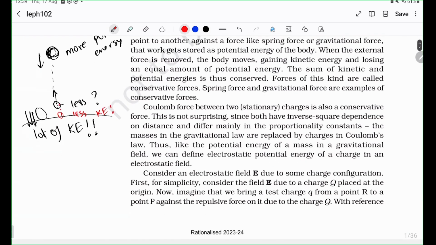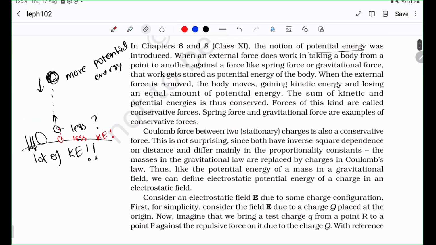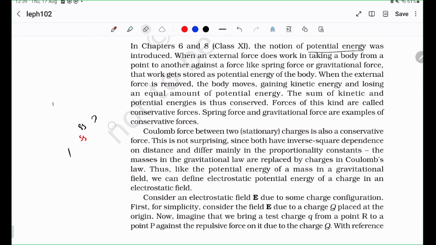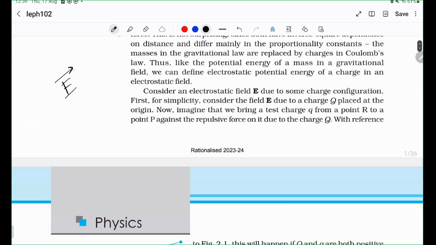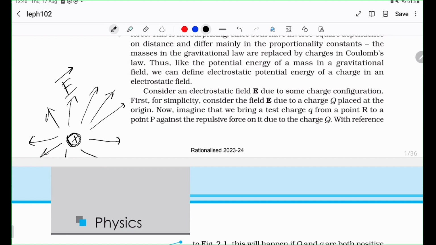But let us move away from this mechanical analogy and get into electrostatics. So, we have discussed in the last few chapters that we define something called an electric field. An electric field is simply an object that we define in space that is caused by charges. We say that a charge produces something called a field in space. And even though we cannot see this field, we can feel its effects. So we can feel what it does to other charges.